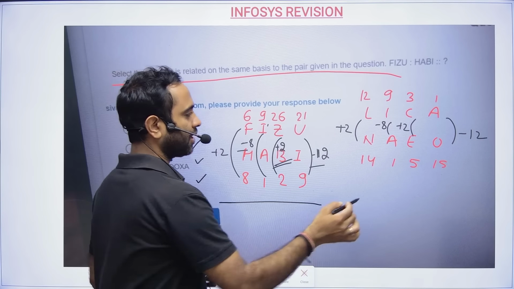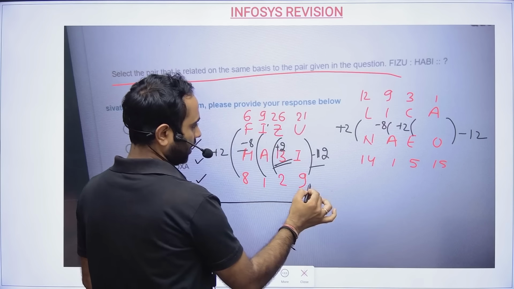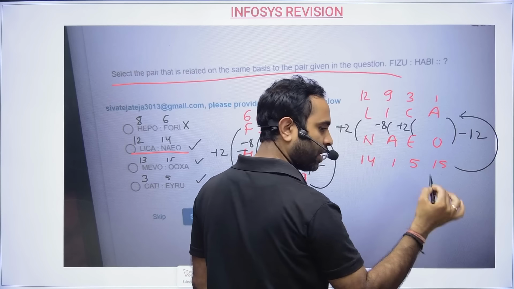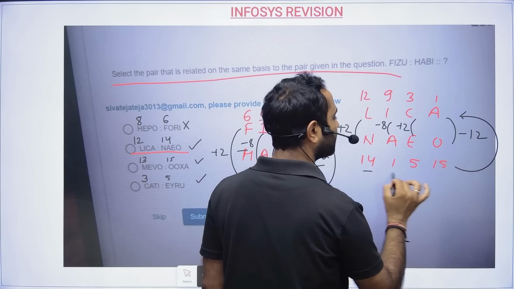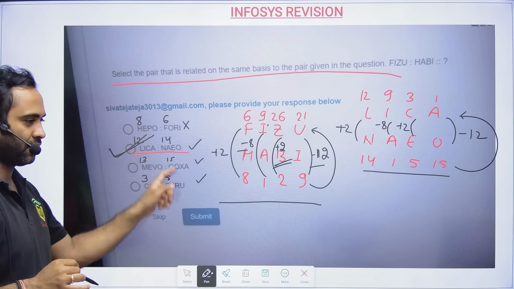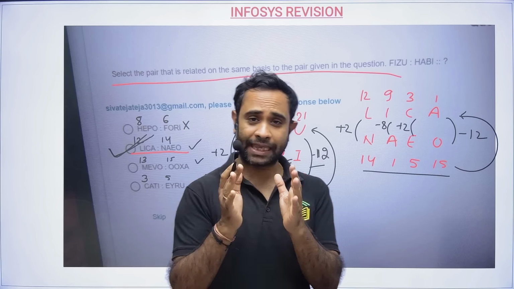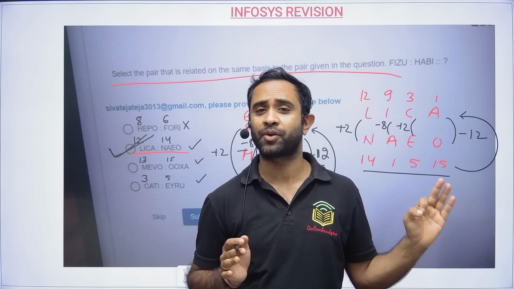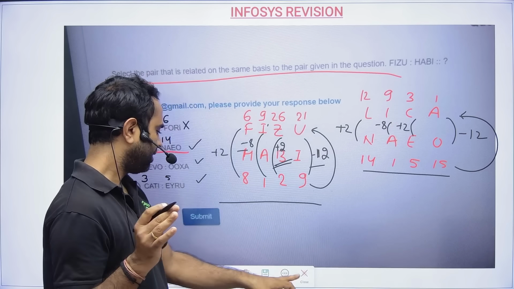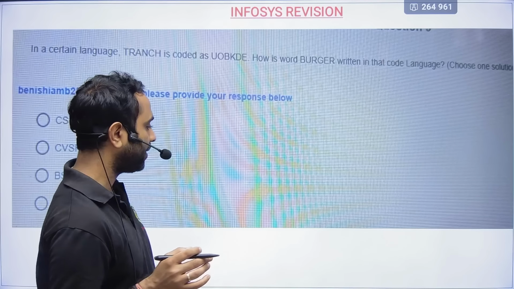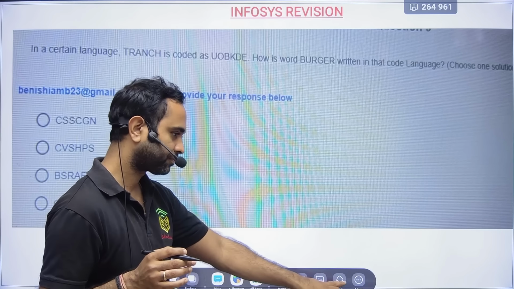Or you check, you do it in another way. See, 9 plus 12 will be 21. So 15 plus 12 will be 27. 26 is Z and 27 is A. So obviously your option B becomes the correct answer for this particular question. Now you need to keep these alphanumeric numbers, that means alphabetical positions, in your mind. Otherwise, it will be very, very difficult to solve the question, where the questions will be tricky like this.